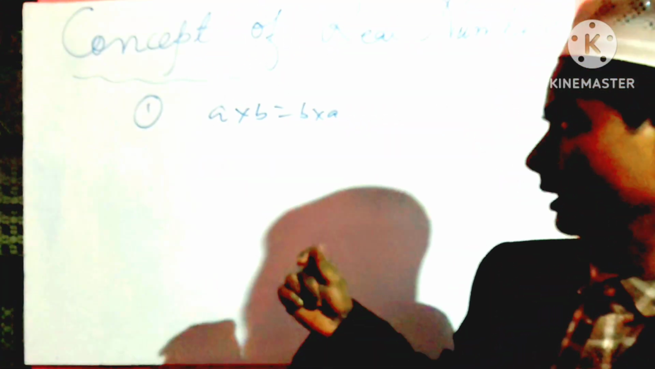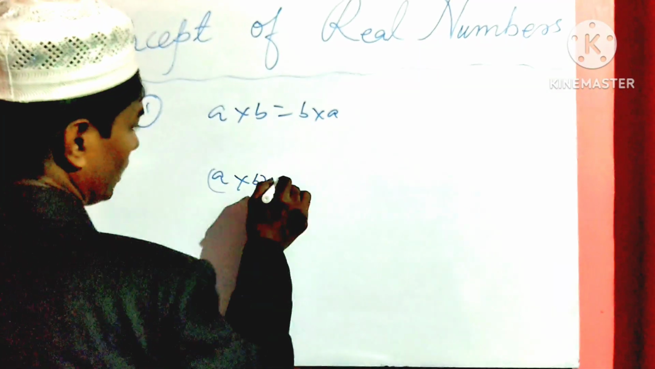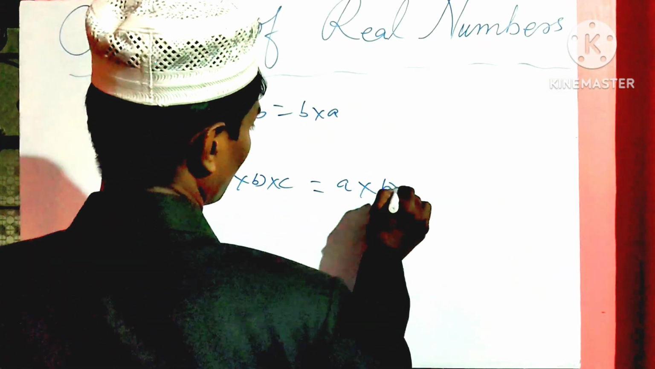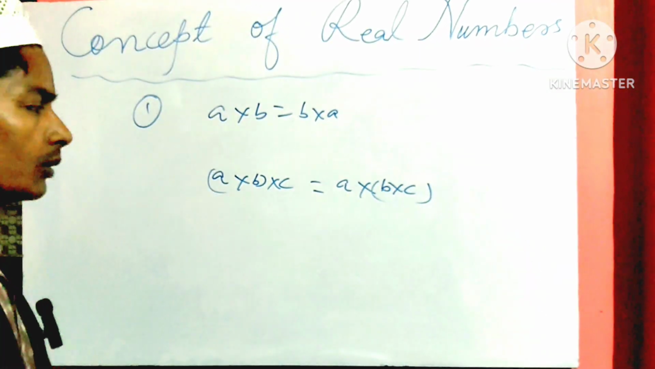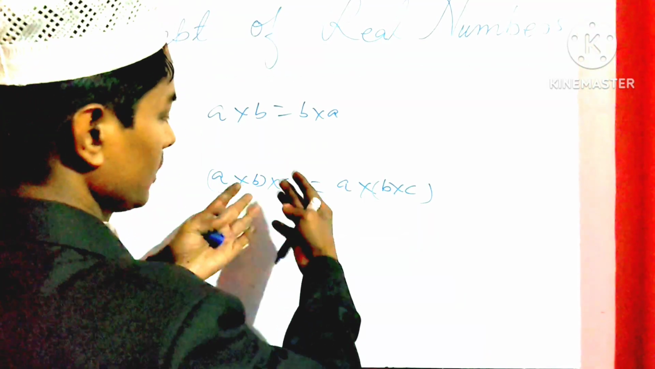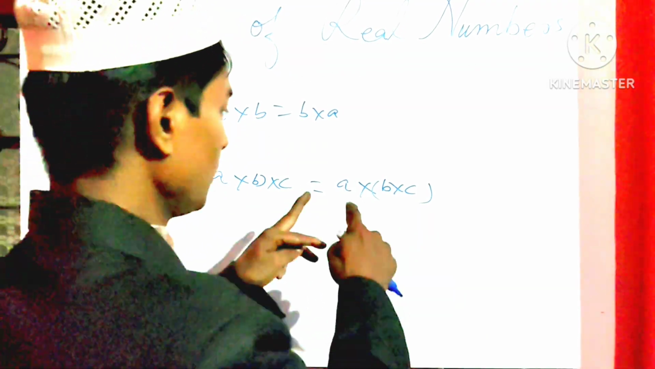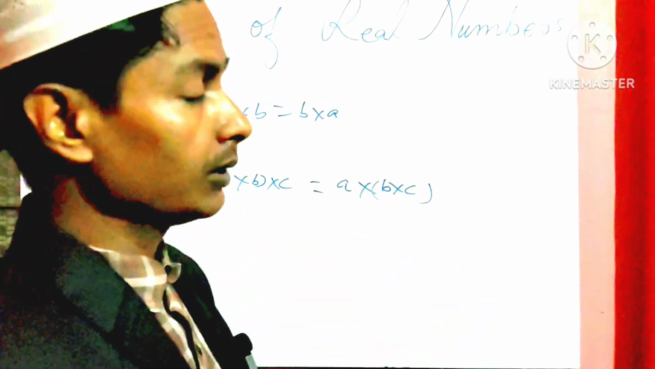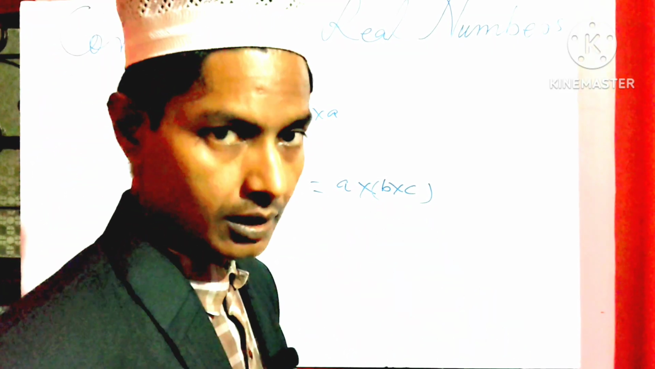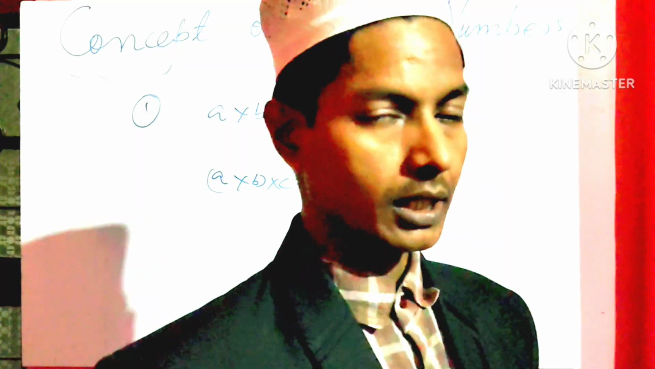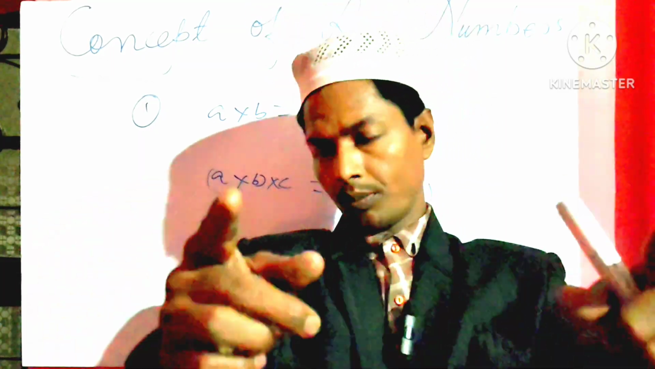Now we will learn about the associative property of multiplication of real numbers. It is very easy. If a, b, c are three real numbers, then (a into b) into c equals a into (b into c). First we multiply a and b, then multiply the result by c, and we get a value. That value will be equal to the value we get when we first multiply b and c, and then multiply the result by a. In both cases the value of the product will be equal. Hope you have understood it.